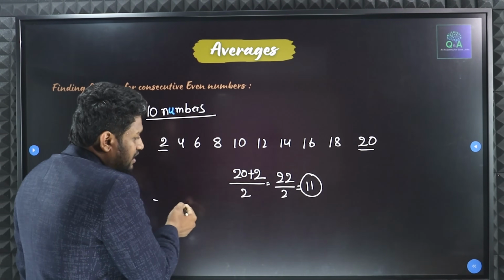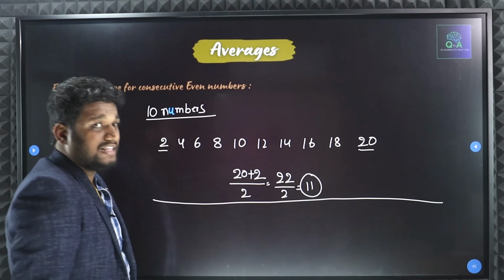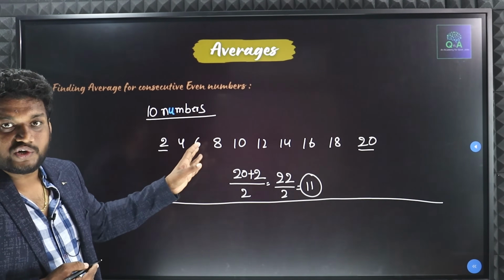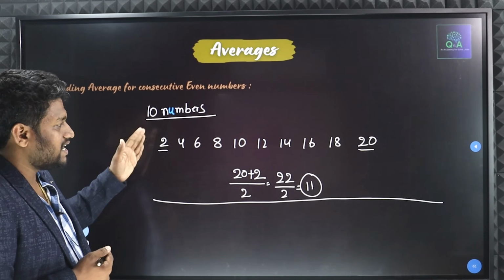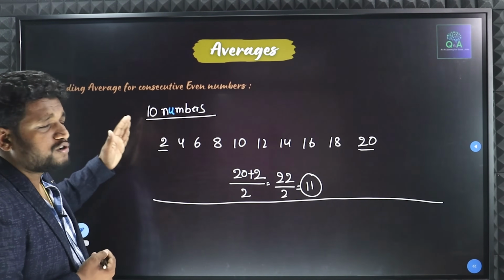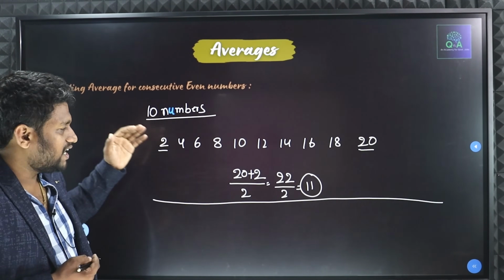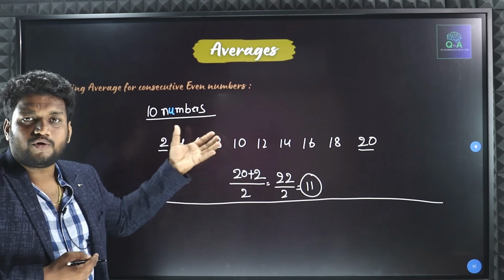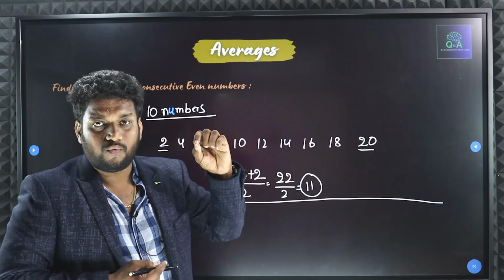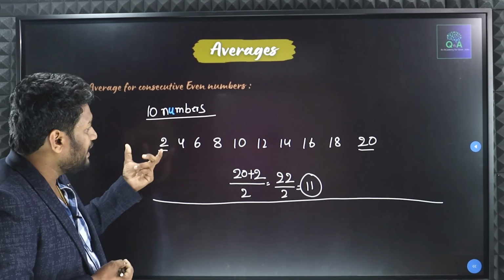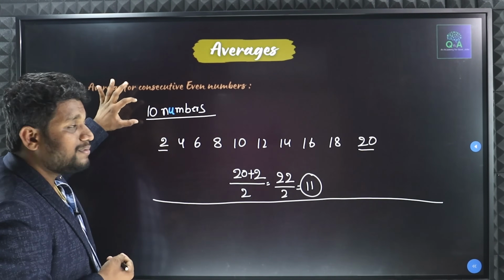So, if you are thinking that this process is very lengthy, because for 10 numbers you can write from 2 to 20. If they are asking for 50 numbers, it is not possible to write 2 to 50. If they are asking for 100 numbers, it is not possible to write from 2 to 100. So, what you have to remember, how many numbers they are asking? Here, how many numbers they are asking?